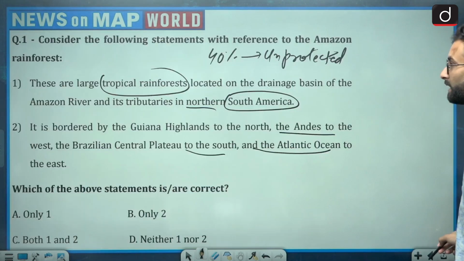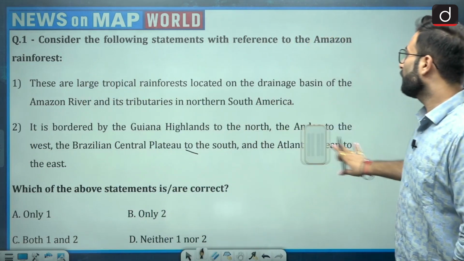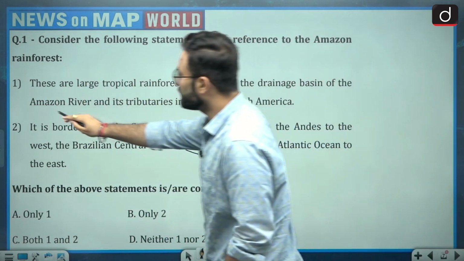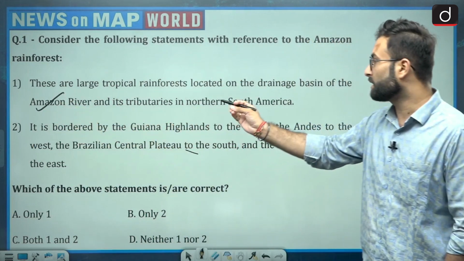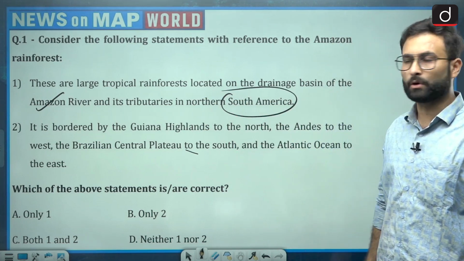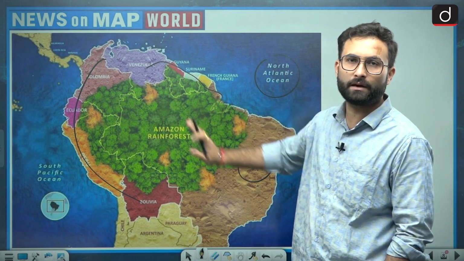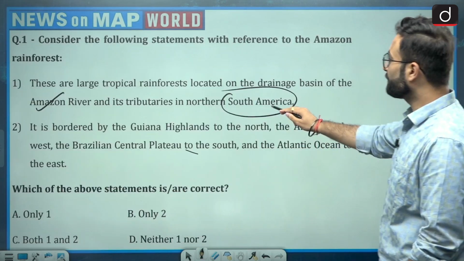Now coming to the statements again. These are the large tropical rainforest located on the drainage basin of the Amazon river, which we have seen. This is true. Second, and its tributaries, and in the northern South American continent. Here you can see this is the South American continent altogether, and in the north side we have this rainforest. So this statement is correct.